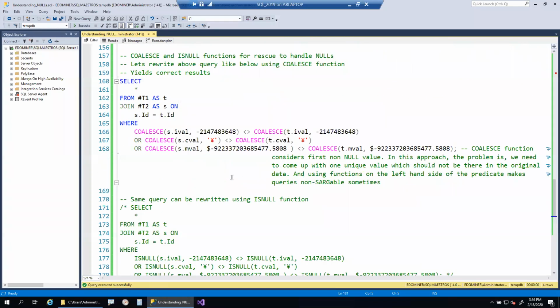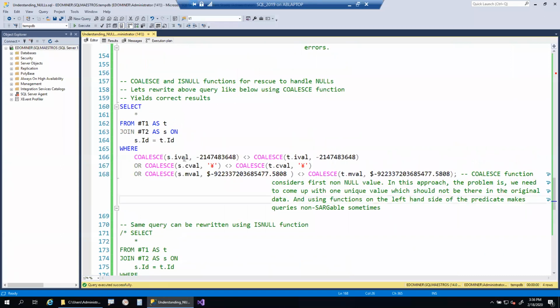So what is this Coalesce function doing? We are applying a coalesce function on both sides of the logical predicate. Here in this particular case, the not equal to predicate. If the I value is null, then substitute that null value with some value.